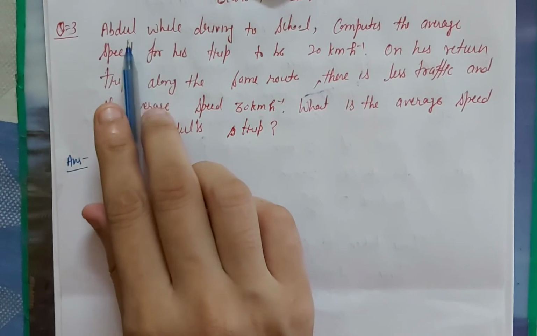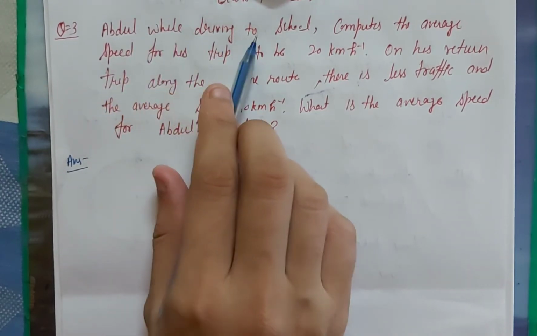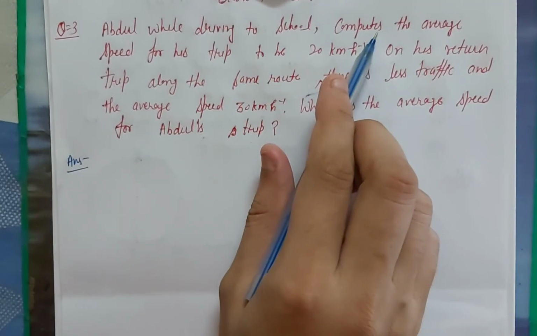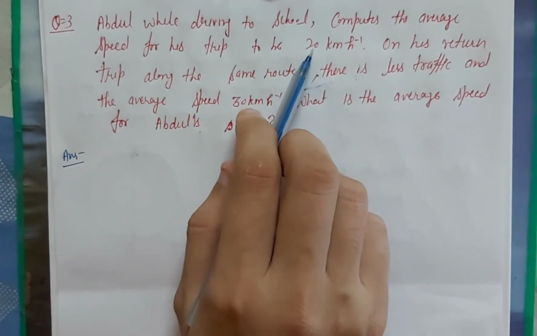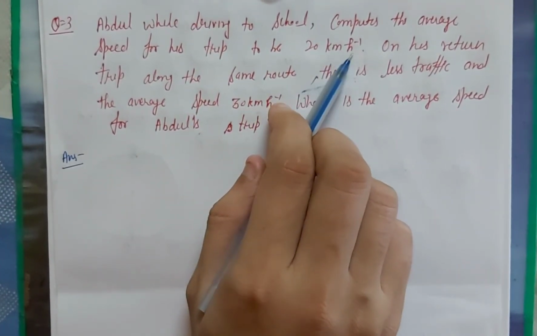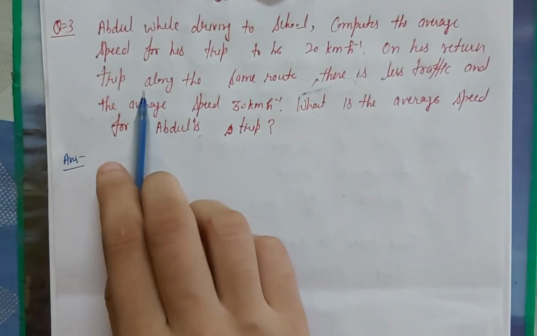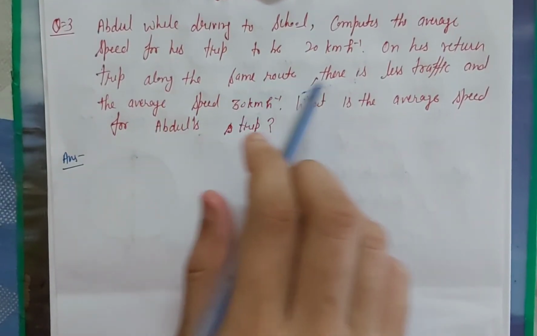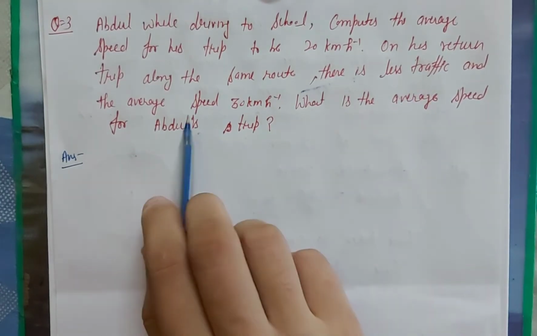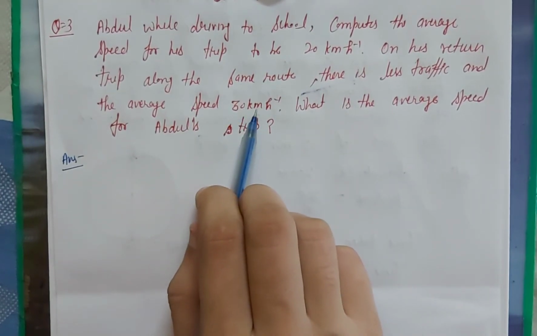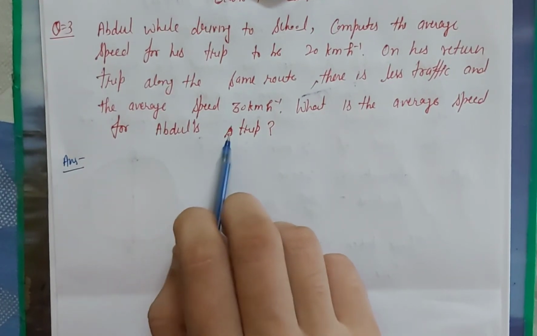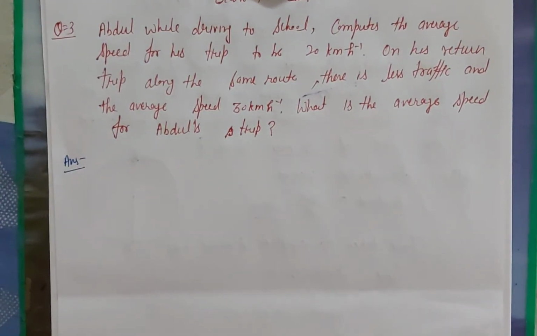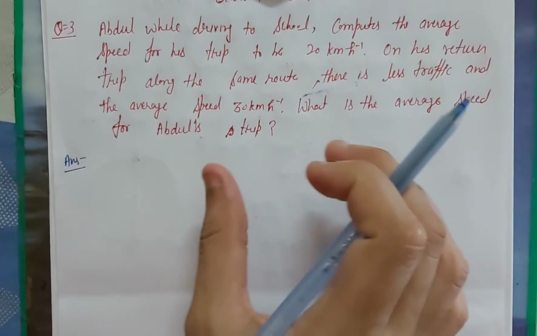Next is Abdul, while driving to school, compute the average speed for his trip to be 20 km per hour. On his return trip along the same route, there is less traffic and the average speed is 30 km per hour. So what is the average speed for Abdul's trips? Suppose what is given in that question?